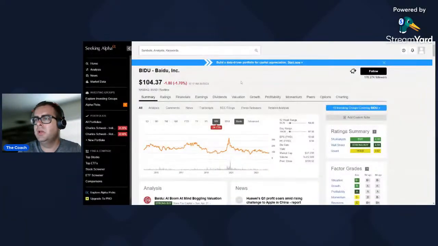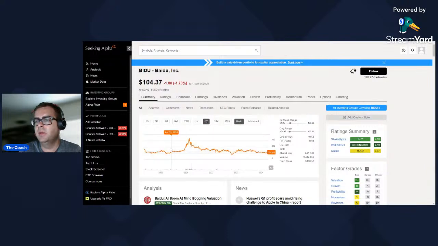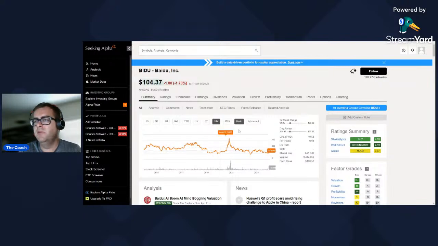Before I do that, let me pull this up over here. So I was looking at Baidu yesterday. It's a Chinese company. I think right now it's at a low point and it might start to recover. I know some people are concerned about Chinese stocks and the risk, but look where it is compared to where it's been in the last 5 years or so. It's at the lowest point that it's been in the last 10 years or so. So if you believe in the business model, this might be a great one to invest in.